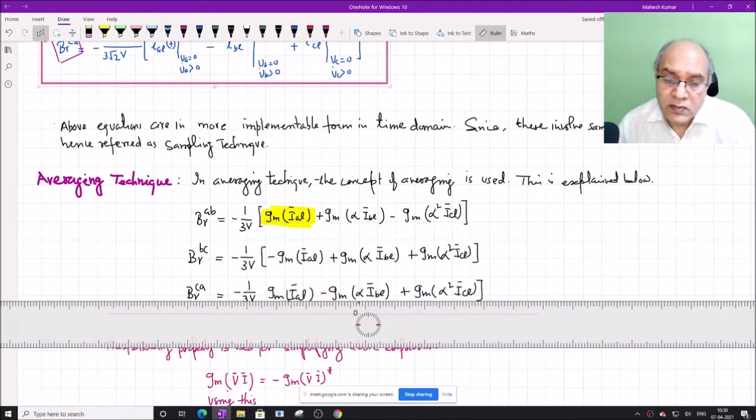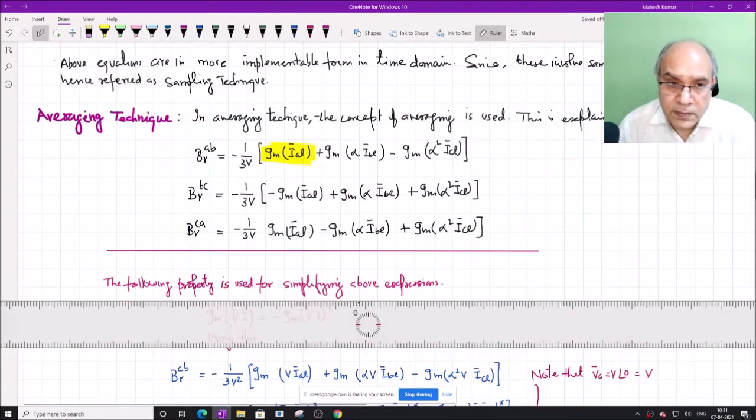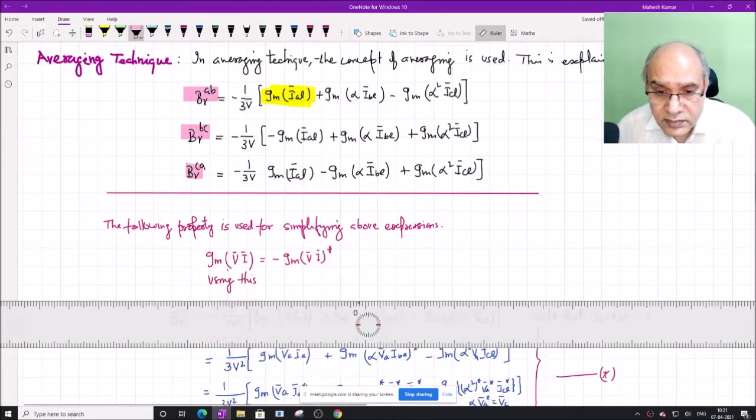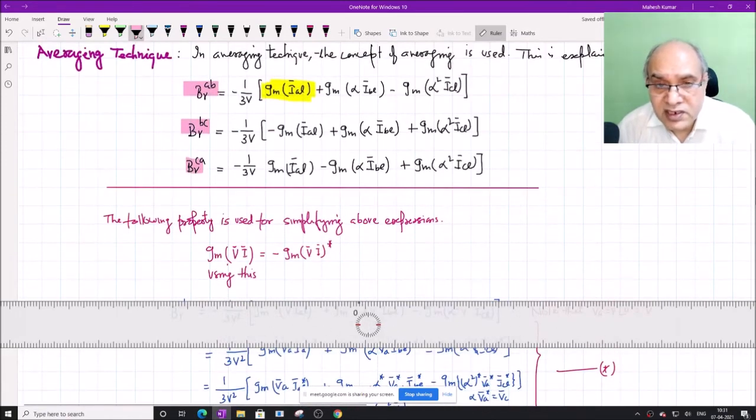Okay, these are mostly currents, load currents, or it could be the combination of voltage and currents. Alright, so let us start to understand this concept. These expressions B gamma AB, B gamma BC and B gamma CA we have already developed in terms of the IAL, IBL, ICL, as I have described. Now we will transform them using the averaging technique in terms of the real time domain quantities. So again, to do that, we need to understand certain interesting things here.